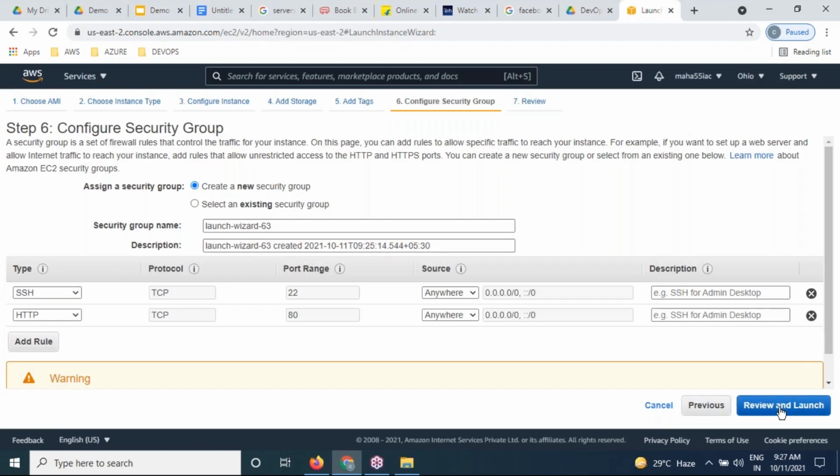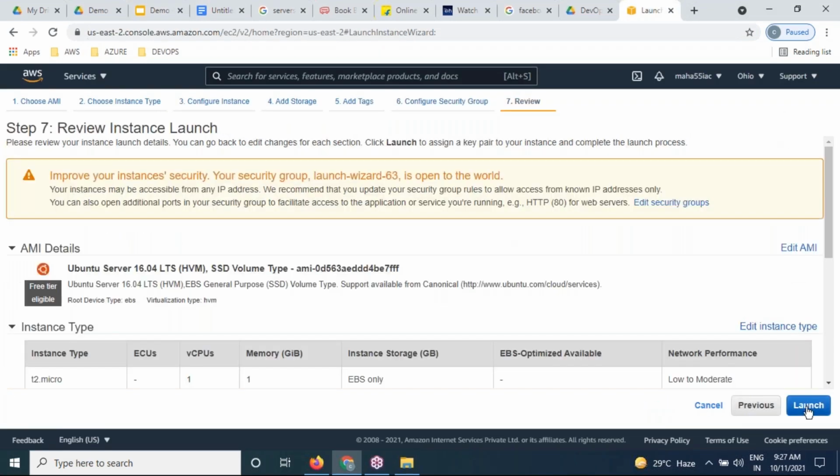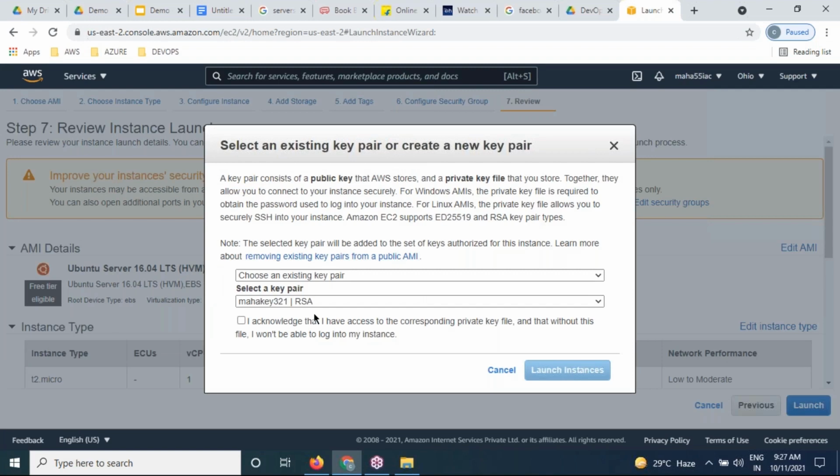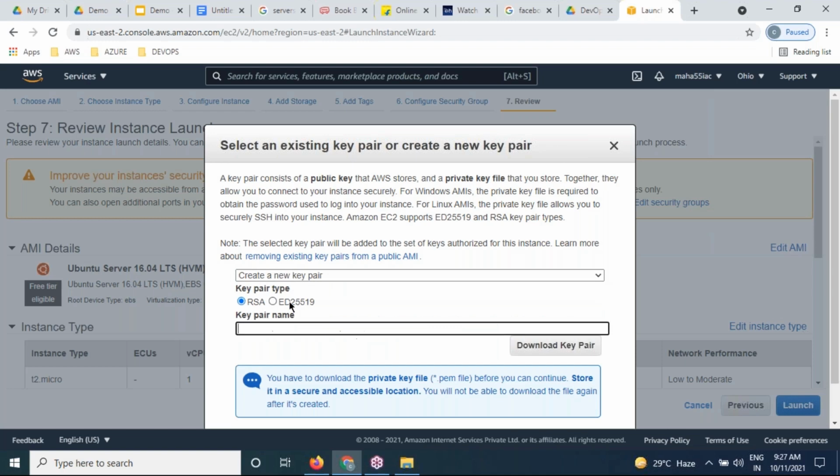Yeah. Let me continue. Review, launch. So usually for any server, any operating system, we're logging in with what exactly? Username and password. But AWS is not only username and password, we can access it with a key pair. Let me create a new key pair.